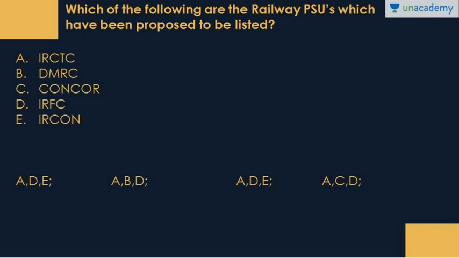Which of the following are the railway PSUs which have been recently in the budget proposed to be listed on stock exchanges? A. IRCTC, DMRC, Concor, IRFC, IRCON. And the correct answer to this question is C. If you look at the next slide, the correct answer is all of the following begins from I, and there are 3 of such railway PSUs whose stocks will be now listed on the stock exchanges. So IRCTC, IRFC and IRCON.